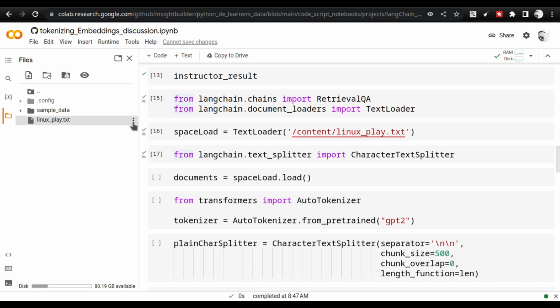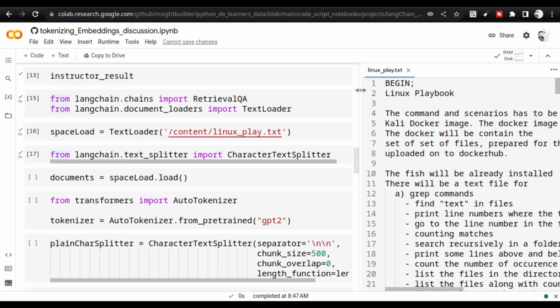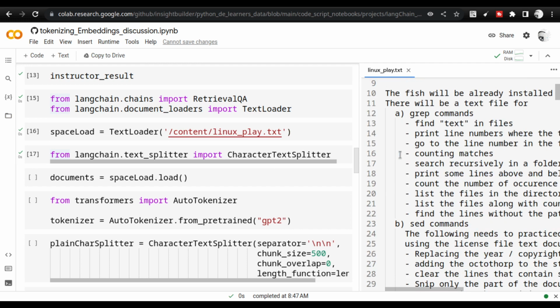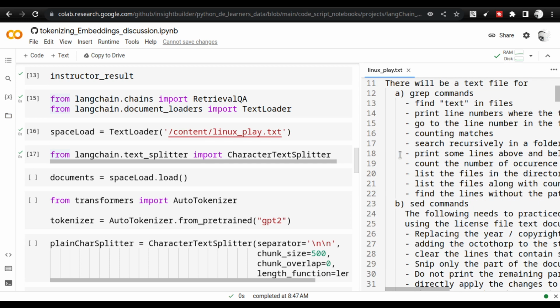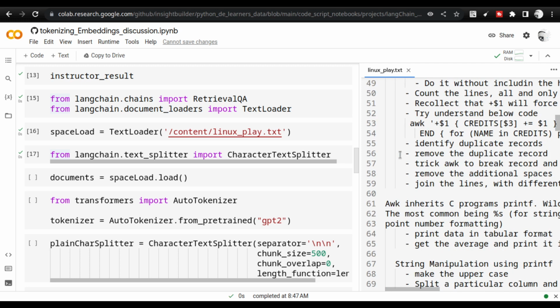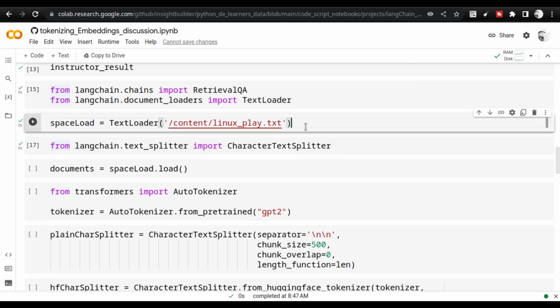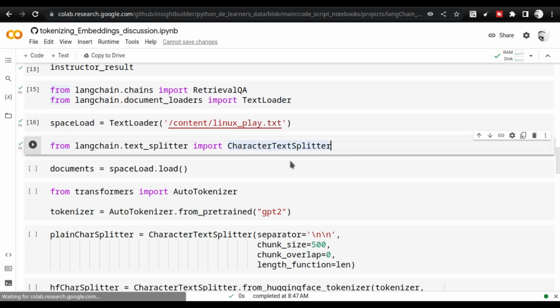If you take a look at this Linux play.txt, this is actually a playbook that I use for learning Linux. To practice Linux commands like grep, sed, awk, and various other things, I use this regularly. Every day I try to practice for some time. I use this playbook. Now, it's a very big file, you saw that, right? I'm going to split it.